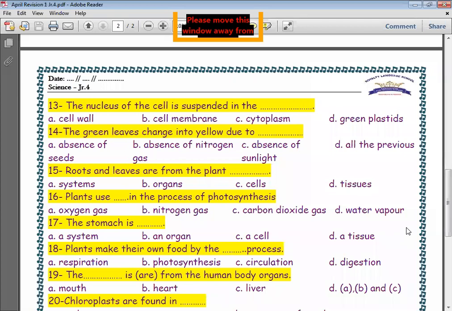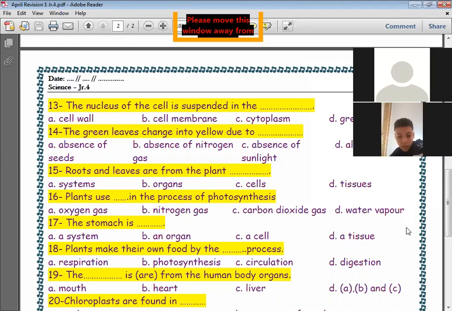Green parts, excellent. What is responsible for absorption of the sunlight? Green plastids or chloroplast, excellent.